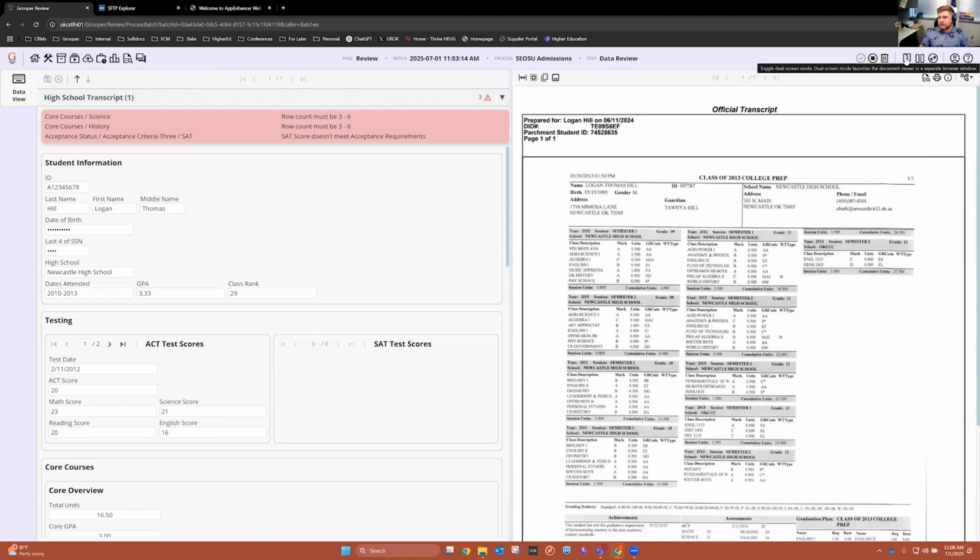And if I click this little icon here, I'm not actually going to do it here, but it would pull that image out and you could put that on a separate screen if you wanted. So not only can we do those basic Grooper functions, all of this organization here, all of these, what we call sections here, we can make this look and feel however we want. I've worked with a few engineers here where we've made it look and feel like it's a part of that campus's ecosystem and a lot of the other websites and some of the other systems that they're using. So that way it fits in really nicely.